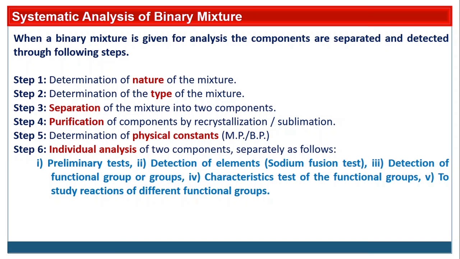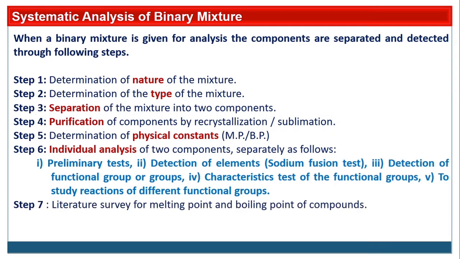Characteristic confirmatory test for the functional group, and to study the reaction of different functional groups. If the functional group is confirmed, then we have to do 1 or 2 reactions for that particular functional group. Step 6 is a literature survey for melting point and boiling point of the compound.